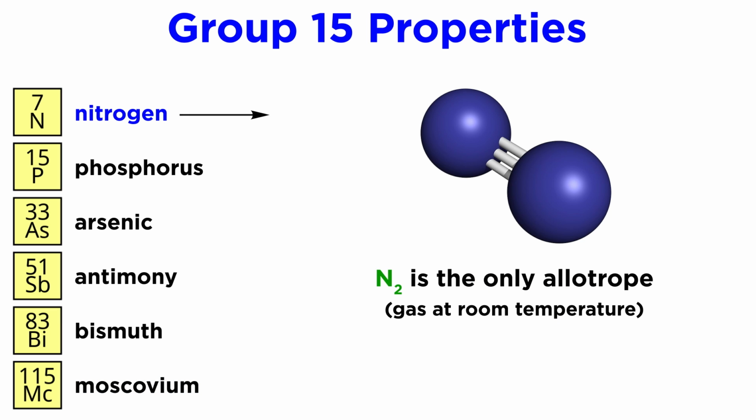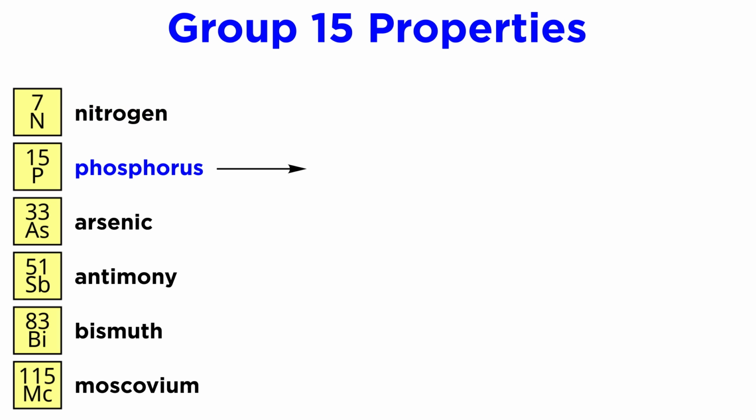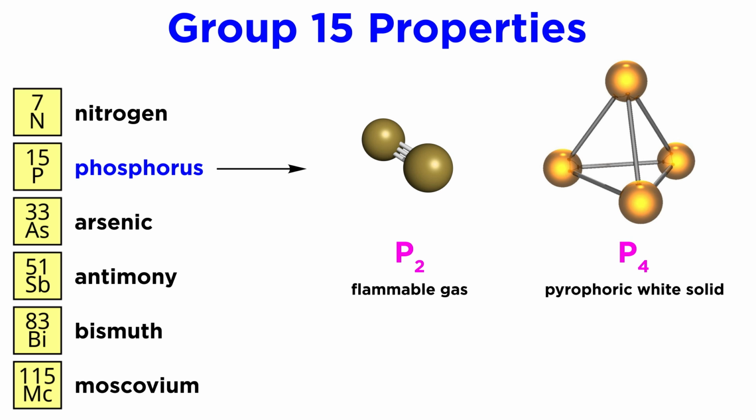Structurally speaking, nitrogen is the simplest of these elements. It will form a diatomic molecule, which is a gas at room temperature, and there are no other allotropes. Phosphorus, on the other hand, has 3 allotropes. It can form P2 gas, just like nitrogen, and this is quite flammable. It can also exist as P4, where each phosphorus is bound to all of the others to form a pyramid.